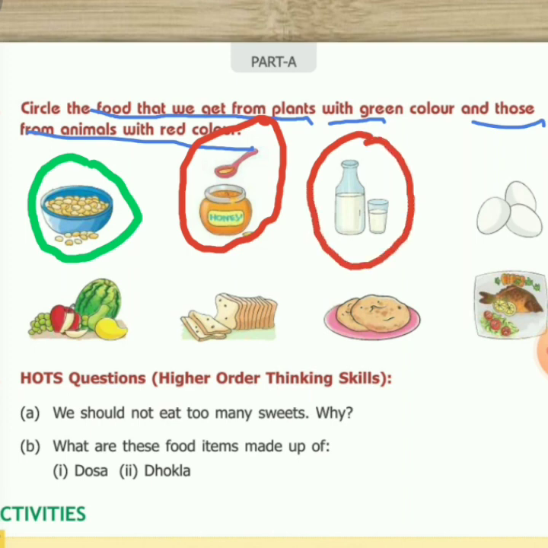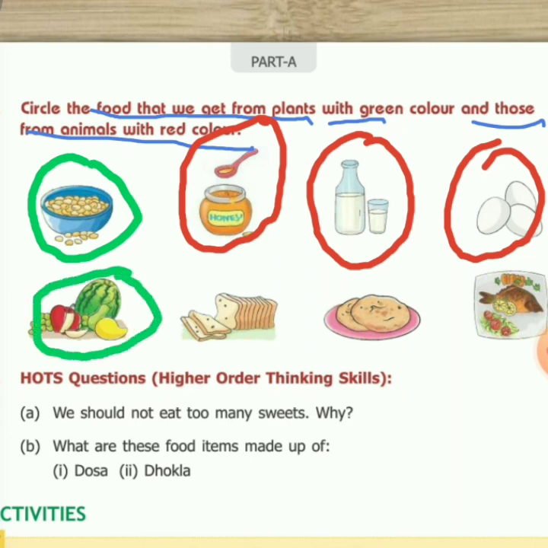Okay. Then the next picture is of milk. Milk we get from cow, so we will again circle it with red color. And the next picture is of eggs. Eggs we get from hen. Hen is an animal, so we will again circle it with red color. Next, fruits. Fruits we get from plants, so we will circle fruits with green color. Bread. Bread is made up of wheat, okay, or maida that we get from plants.